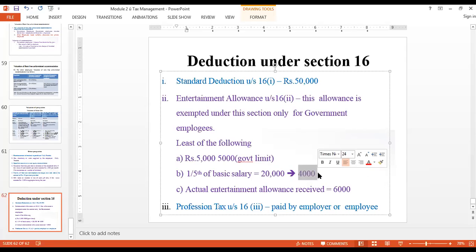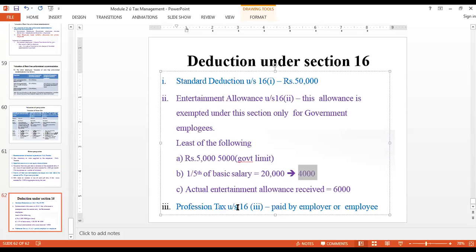No, sir. Okay. And the last point under section 16 is professional tax. Yesterday, I think we saw one problem wherein professional tax was there. So the entire professional tax paid by the employer or employee, whatever it is, gets qualified for deduction.